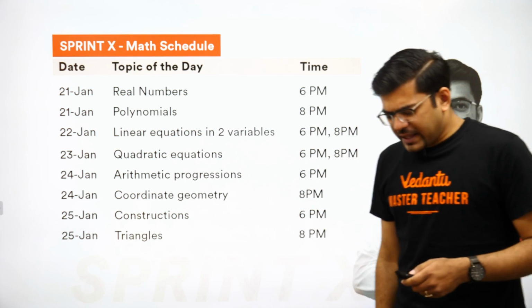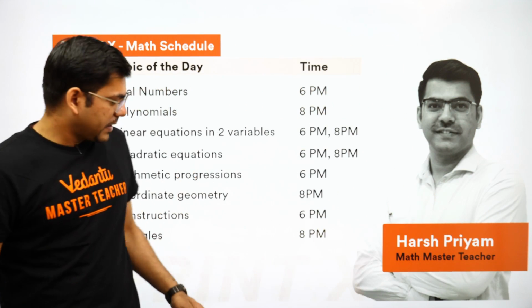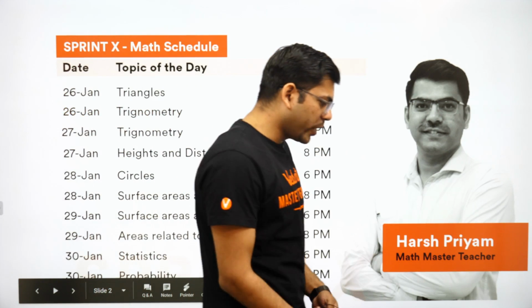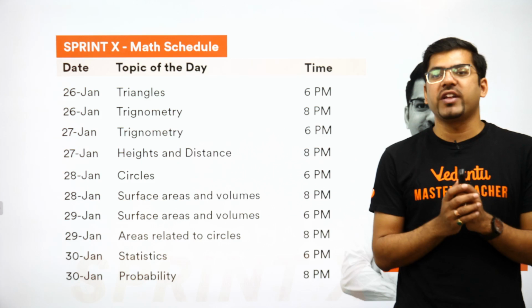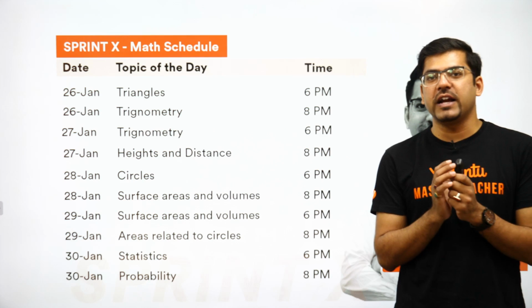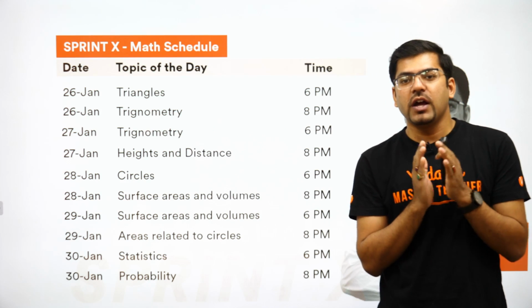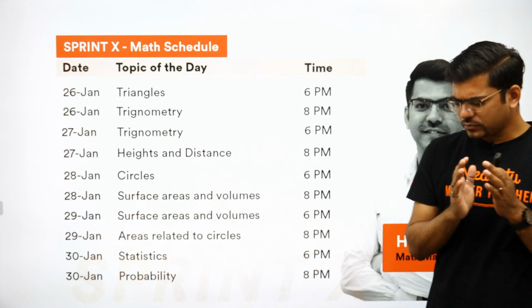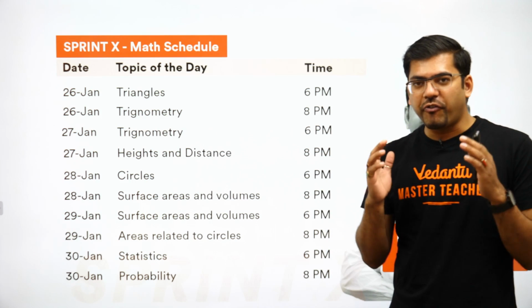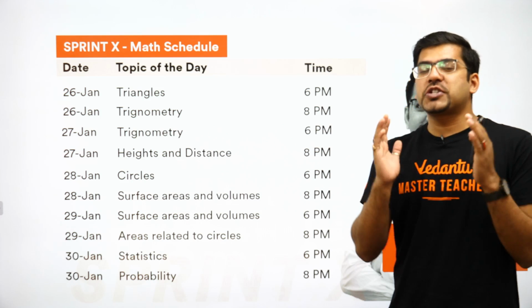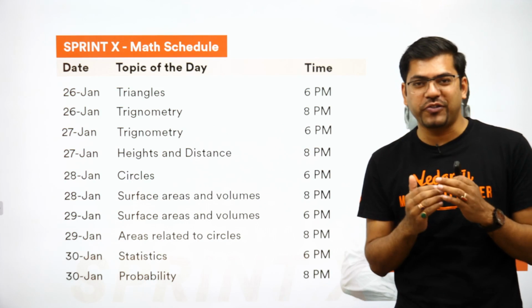So guys, this is going to be really fantastic. Let's move on to the next. This is going to be the next schedule. In this next schedule, from 26th January, triangles, it will go till 30th January for probability. So let me tell you, this is going to be very helpful for all of you.